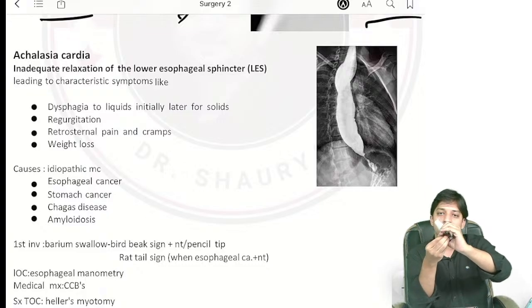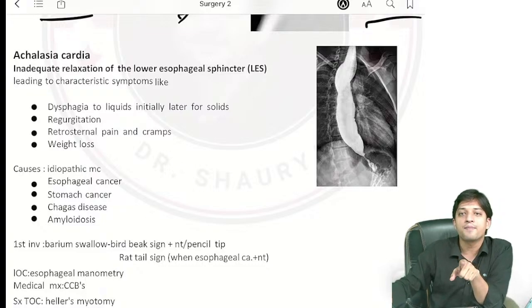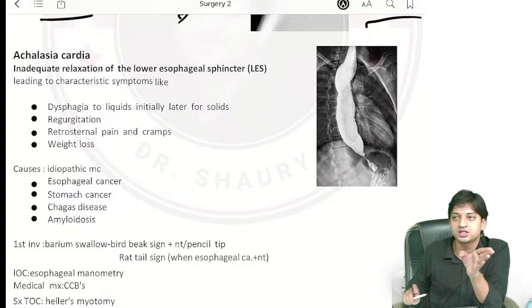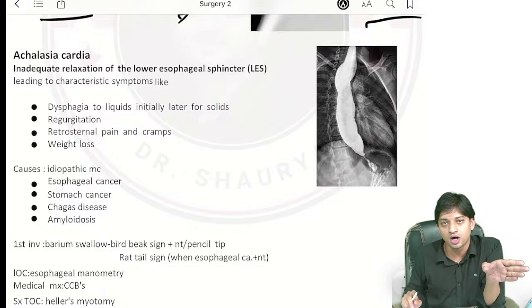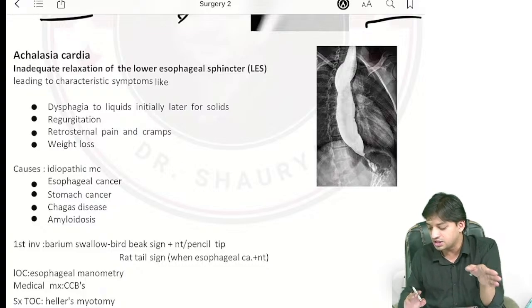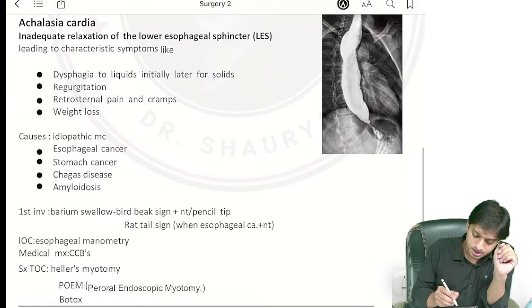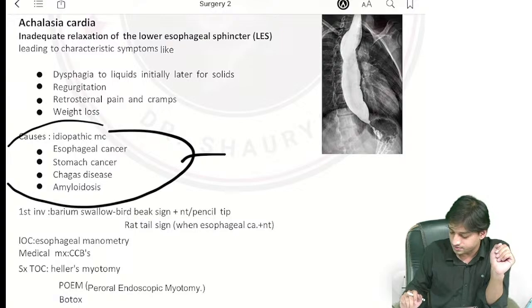It may get trapped because of the mass in the lumen. So dysphagia to solids first will appear in carcinoma esophagus. I hope now you can differentiate from the question, and even if you forget, you can recollect by this simple concept of when there will be dysphagia to the solids and when there will be dysphagia to the liquids, right? Now come here guys, the next thing we are going to do is causes.